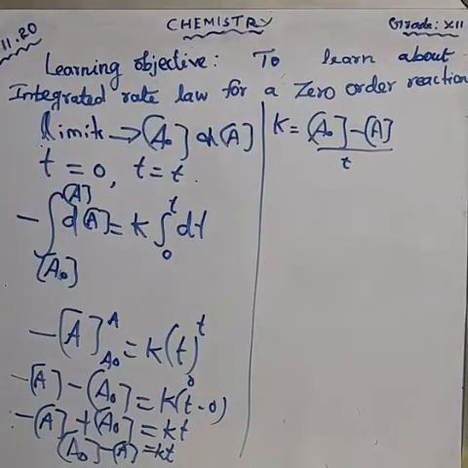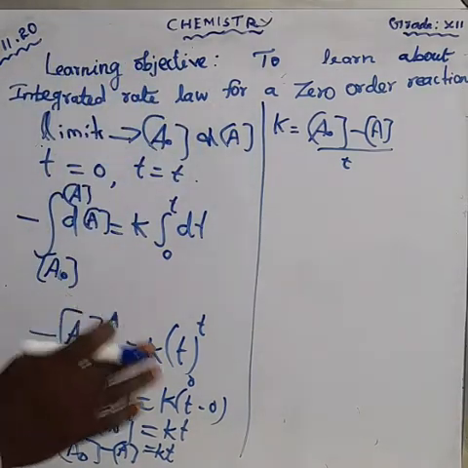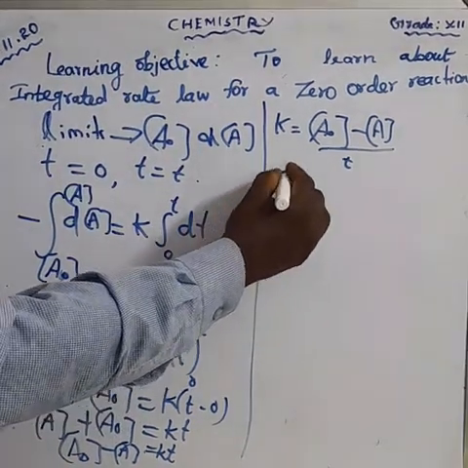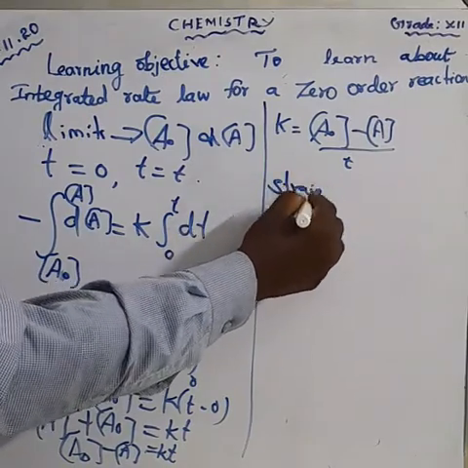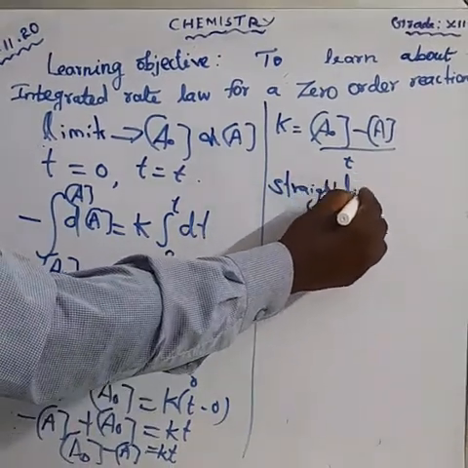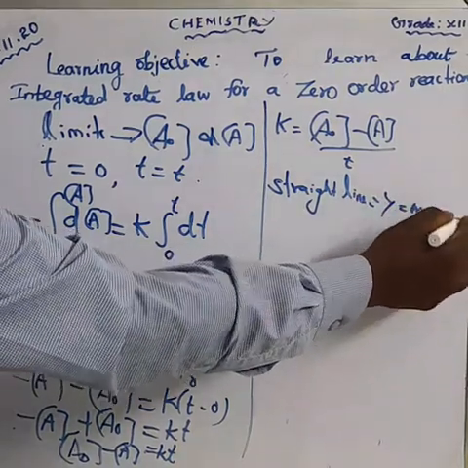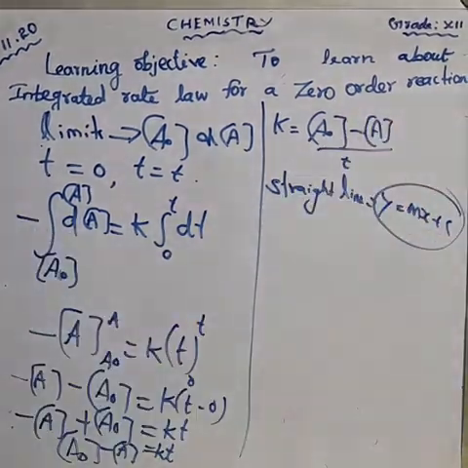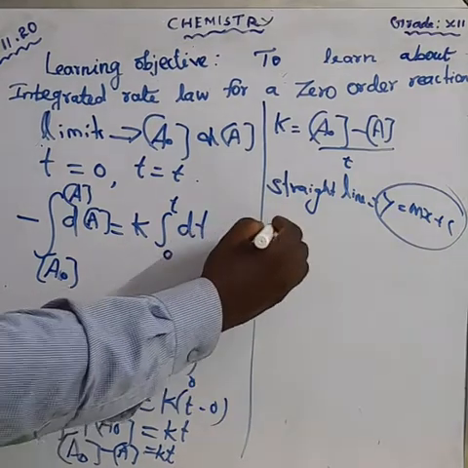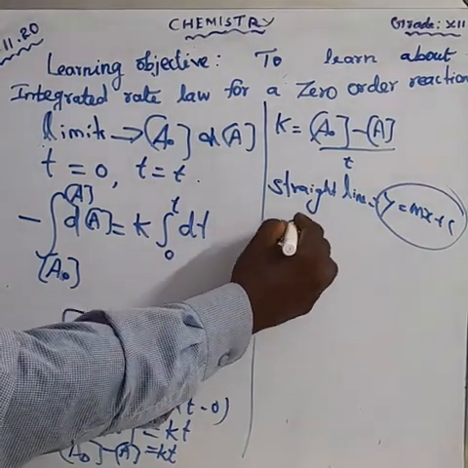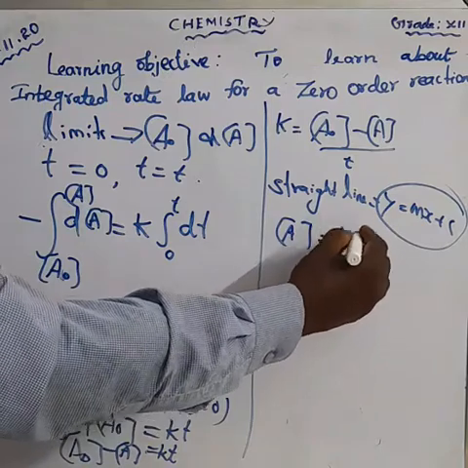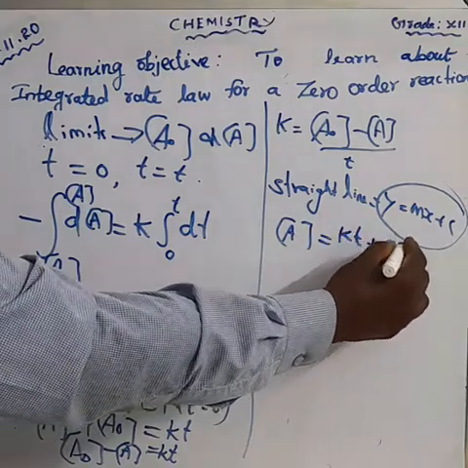Anyhow, this equation is in the form of a straight line, y is equal to mx plus c. So one form of the equation is A is equal to minus kt plus A naught.